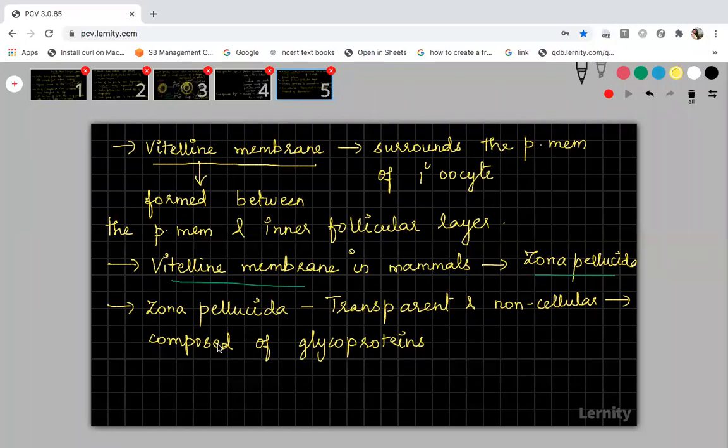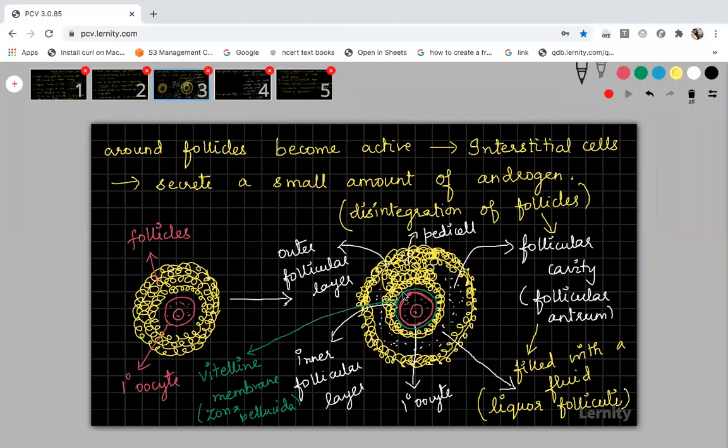Now, there will be a small space between the plasma membrane and the vitelline membrane. You see the diagram. You can see some small space in between, no? In between this red color and pink color, a small space is there. I am shading it with blue color.